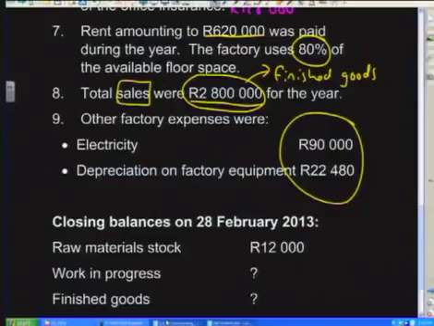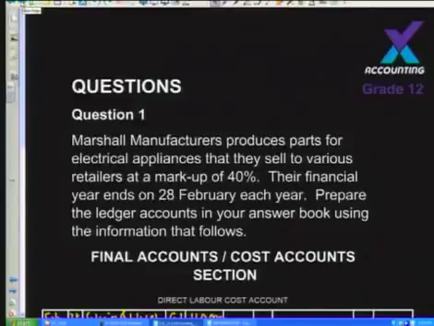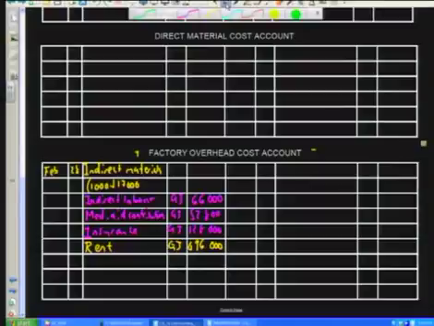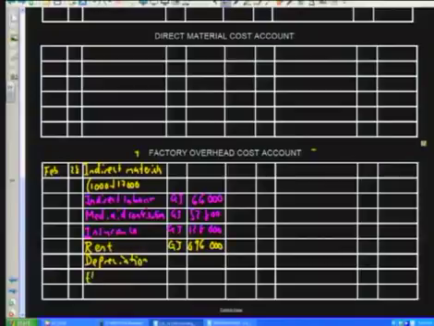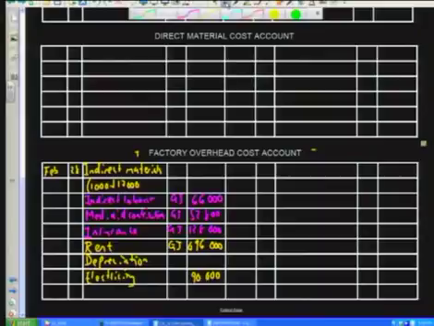Very easy. All you do is you go to your page with the factory overheads account, and at the bottom here we're going to include both of those items, depreciation, and we're going to include electricity. So there was going to be 90,000 rands worth of electricity, which you should remember from here, and there was 22,480 for depreciation.